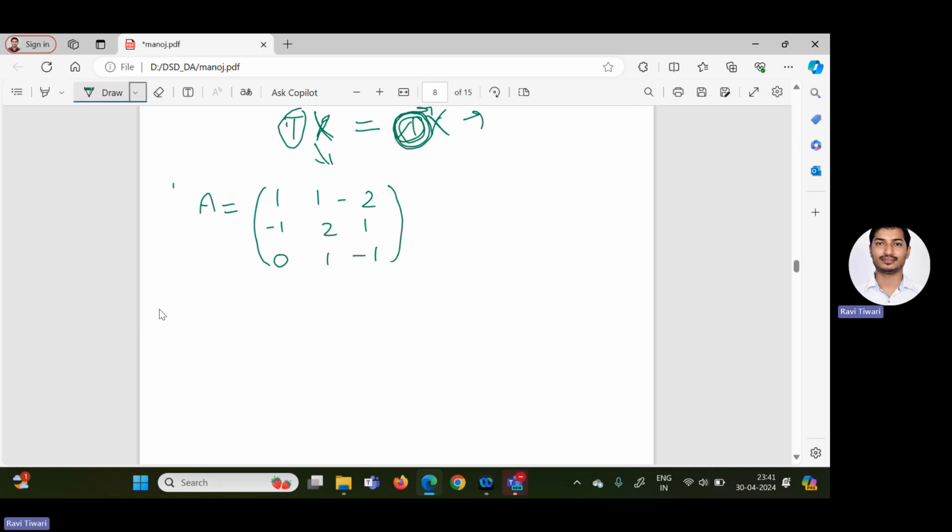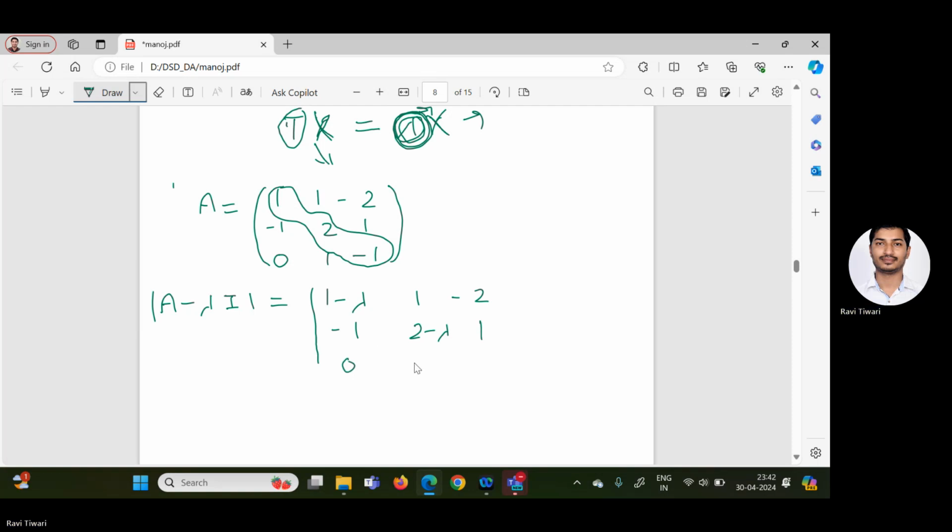So now I can directly write the determinant of A minus lambda I. This equals the determinant of 1 minus lambda, 1, minus 2, minus 1, 2 minus lambda, 1, 0, 1, and the third entry minus 1 minus lambda. So directly you can subtract lambda from the principal diagonal elements. It can save your time, because if you write A minus lambda into identity, it takes longer, so better to subtract lambda from the diagonal elements. This must be equal to 0.